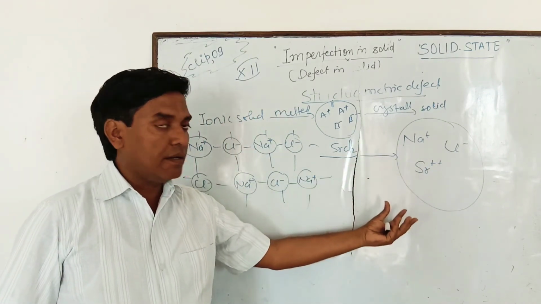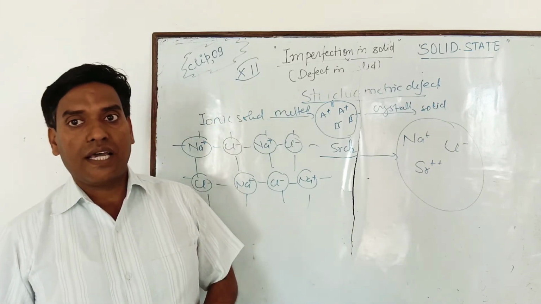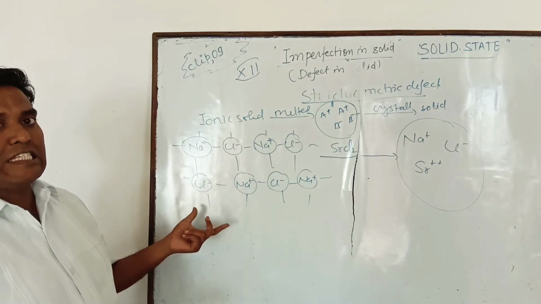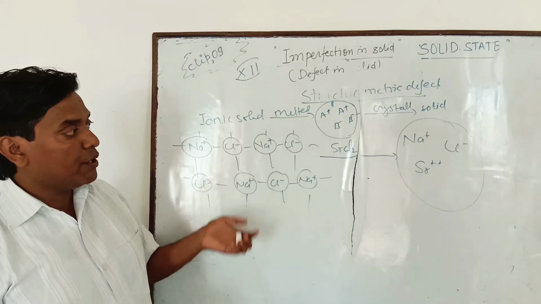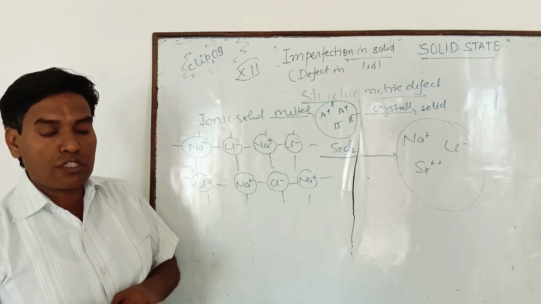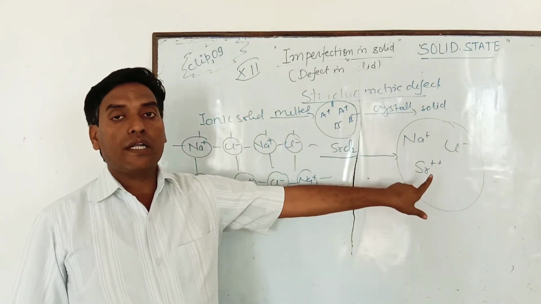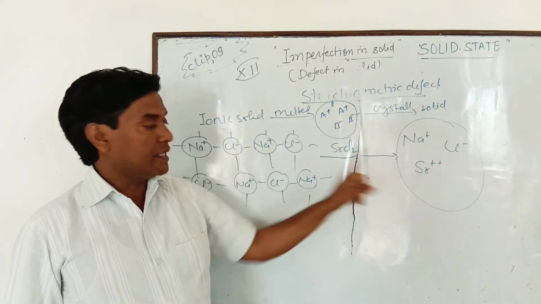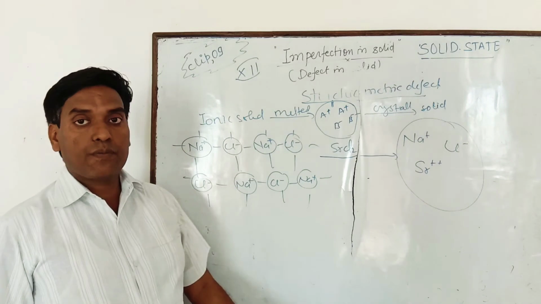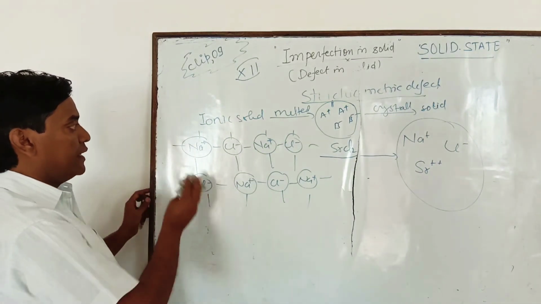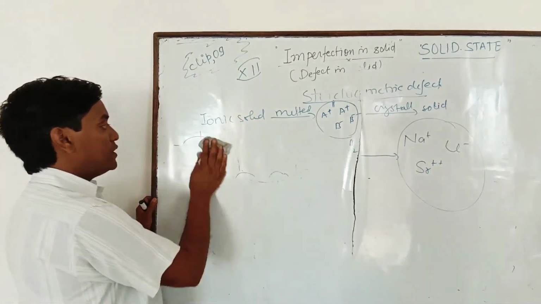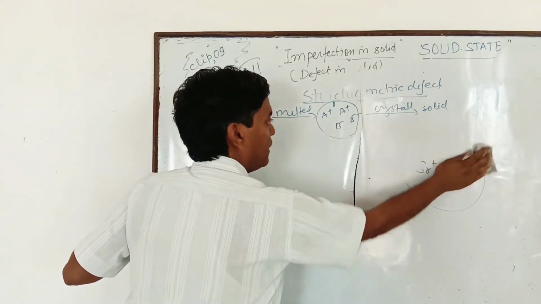When this molten material crystallizes again, we get this type of lattice. But during this arrangement, it is possible that certain Na plus ions are replaced by Sr2 plus ions, and that defect is known as impurity defect.